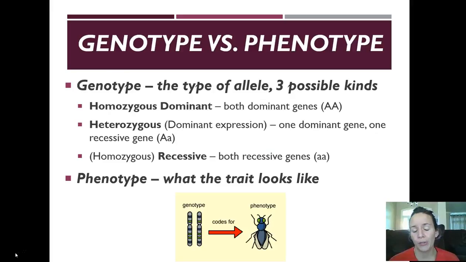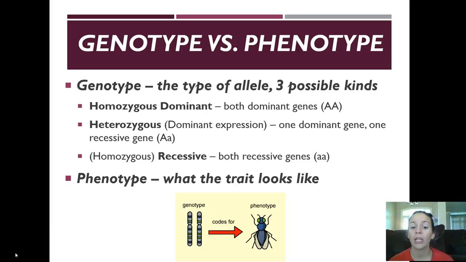Two other important terms are genotype and phenotype. So genotype is the type of allele, and there's three possible kinds. So you have homozygous dominant, heterozygous, and homozygous recessive, but in this class we're just going to say recessive. So you're either homozygous dominant or just dominant, heterozygous, or recessive. And you can look through there showing how that's represented. So dominant is 2 capital letters. Heterozygous, the prefix hetero meaning different, is 1 capital, 1 lower, and recessive is both lowercase.